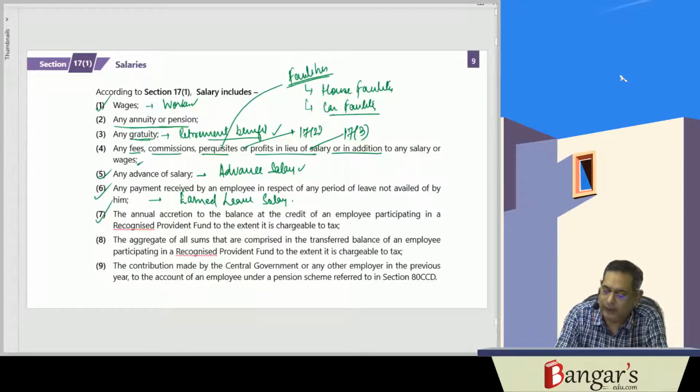Then the annual accretion to the balance at the credit of an employee who is participating in a recognized provident fund, to the extent taxable.